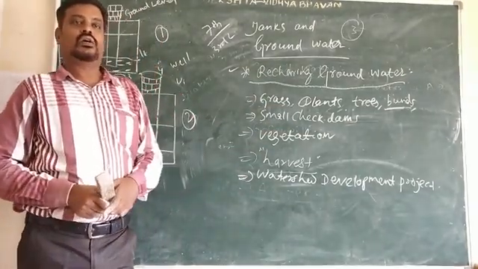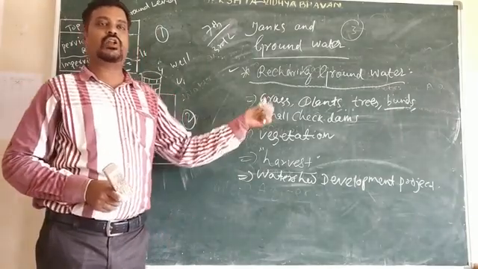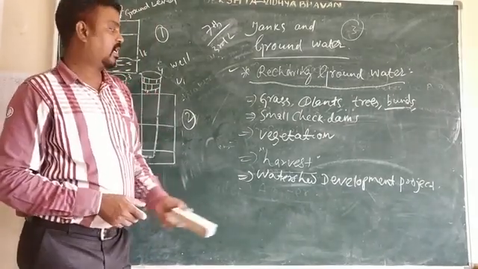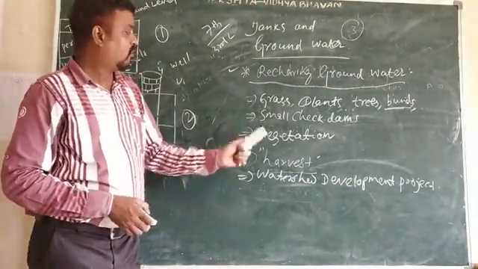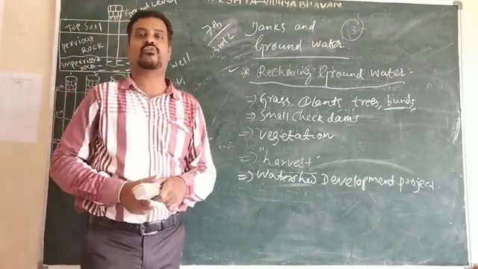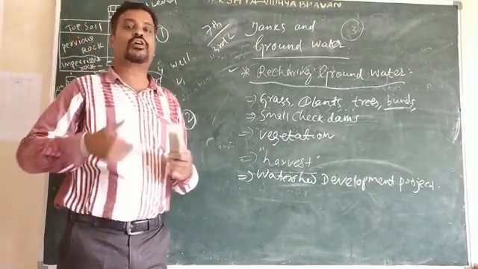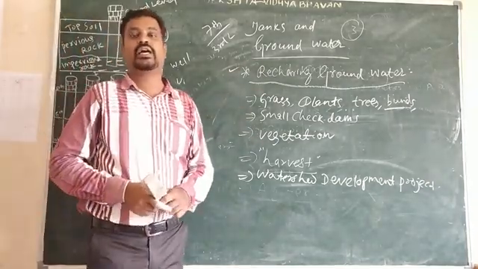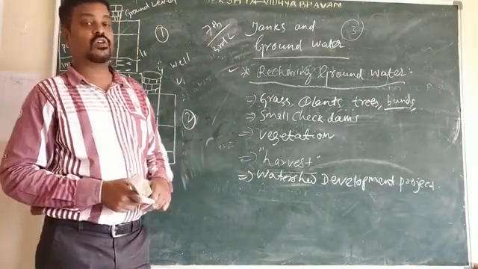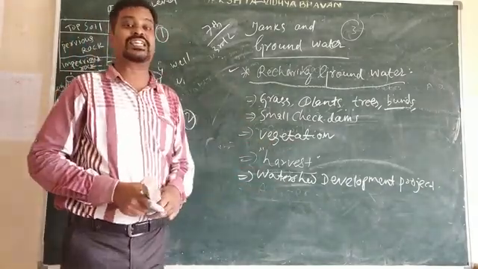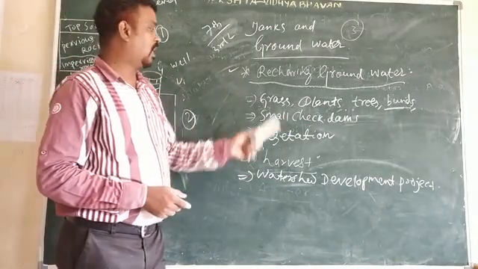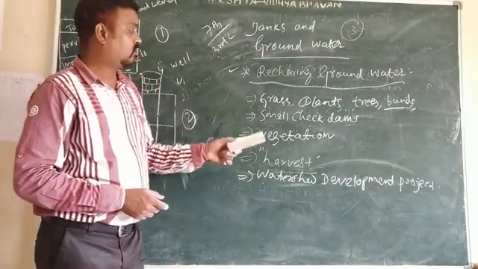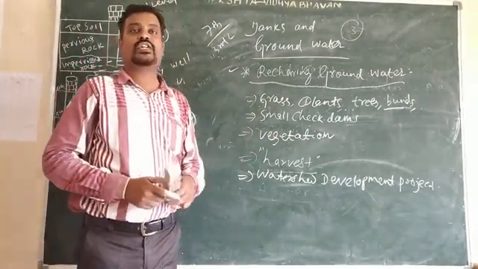The amount of water that percolates into the soil has declined due to the cutting of forest area. Day by day we are cutting the forest area. We should not destroy the forest area. We have to grow more and more trees, then only the rain will come in time in the rainy season. If you cut the forest area, then the oxygen will decrease. So we should not cut the forest area. We have to develop the forest area.